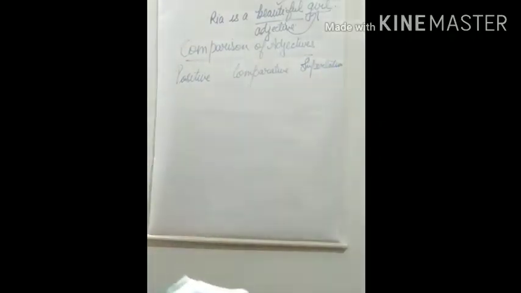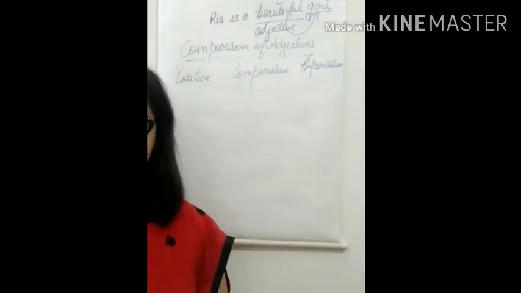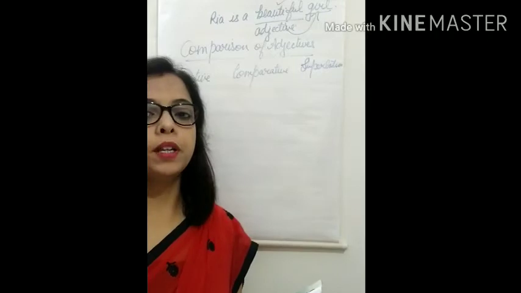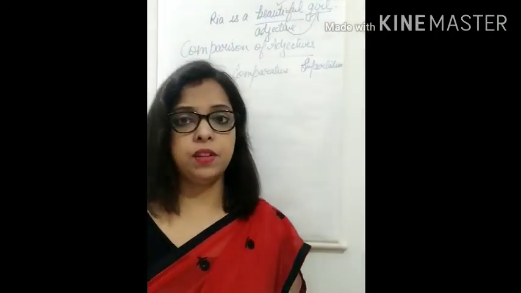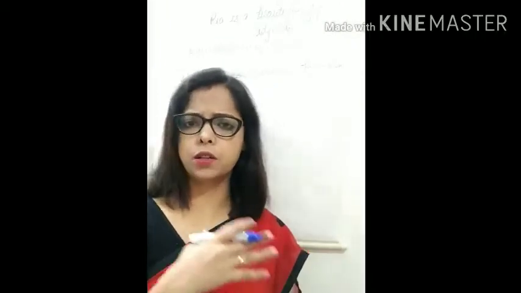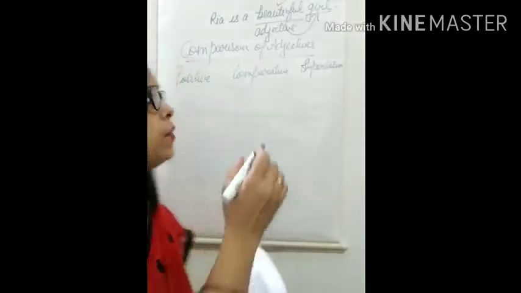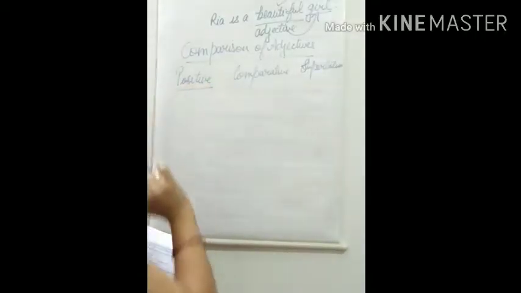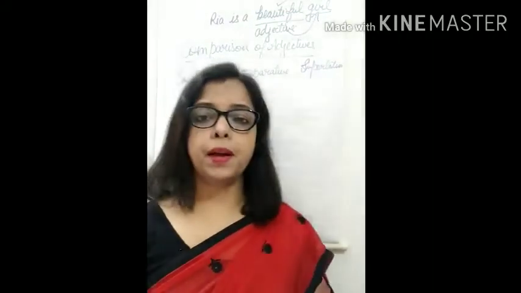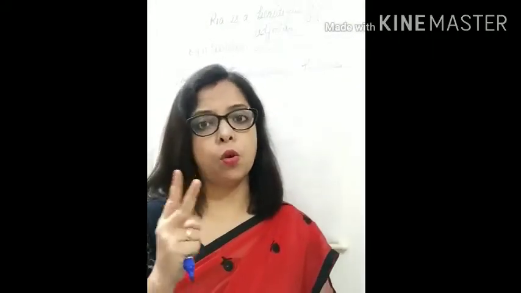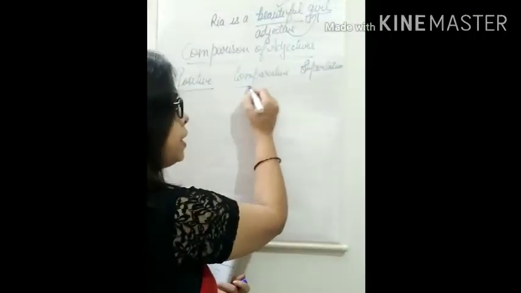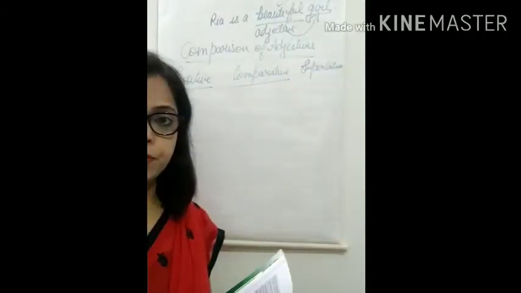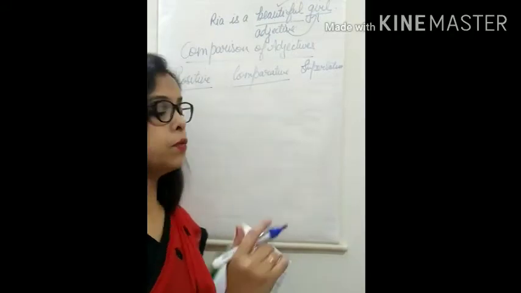Positive, comparative and superlative. So when there is no comparison, when we talk about a single person or place or thing, then we use positive degree of comparison. When we compare between two persons or things or places, then we use comparative degree of adjectives plus the word than.